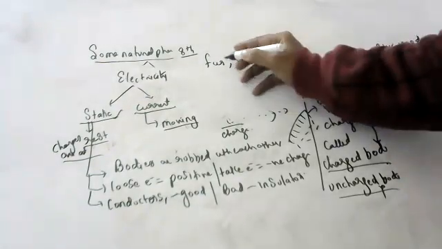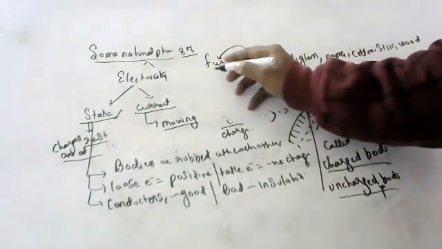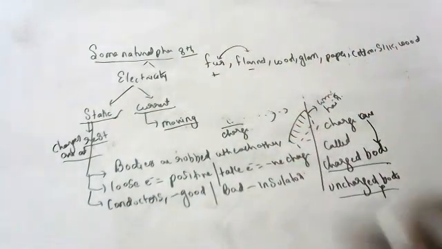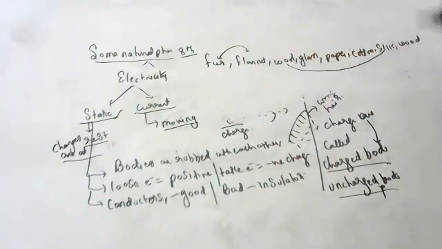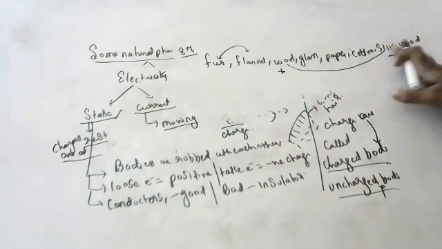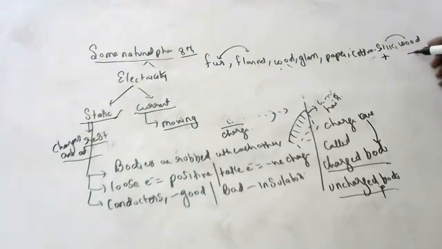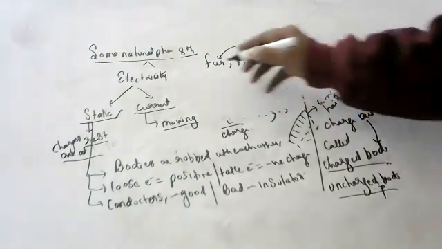Whenever you rub, suppose fur and flannel with each other, the upper one, the one before, becomes positive charge, and the next will get negative charge. They are arranged like that, children. Suppose I rub wool with silk: wool will get positive charge, silk will get negative charge. Suppose I rub silk with wood: silk will get positive charge, wood will get negative charge. So if you remember this arrangement, children, this will be useful.